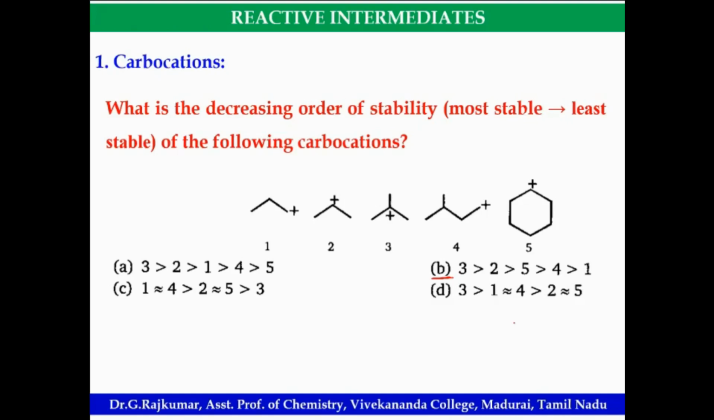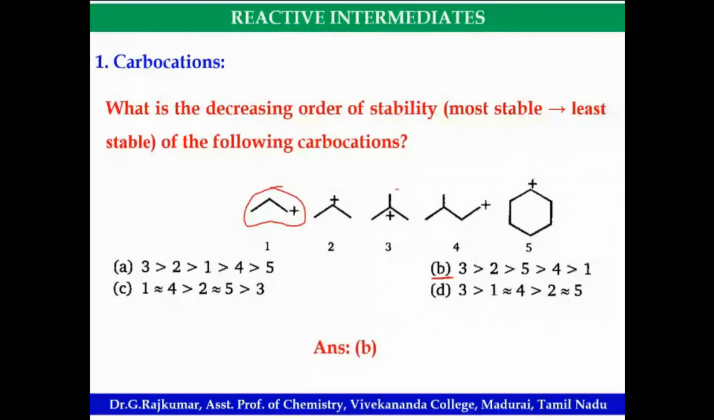So one is a primary carbocation. Riaz, you have told C is the correct one. Look at this. This is a primary carbocation, CH3CH2CH2 plus, propyl carbocation. So B is the correct one.